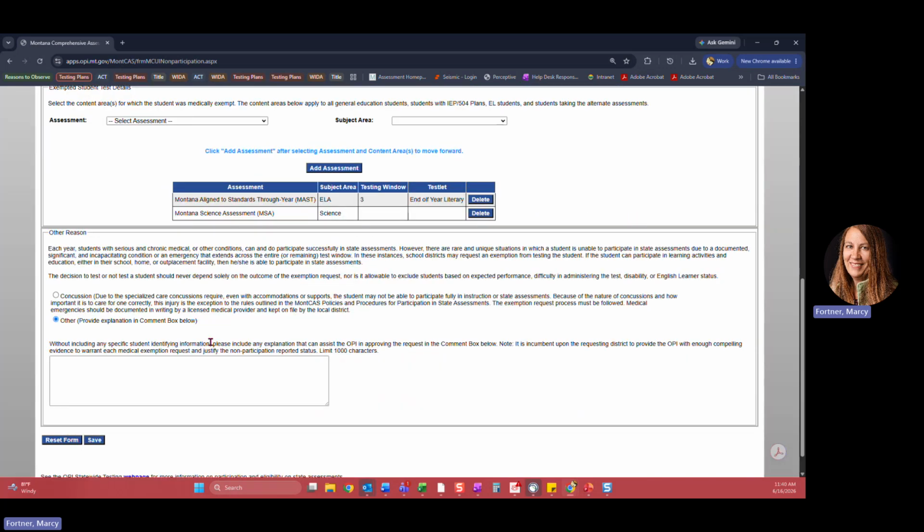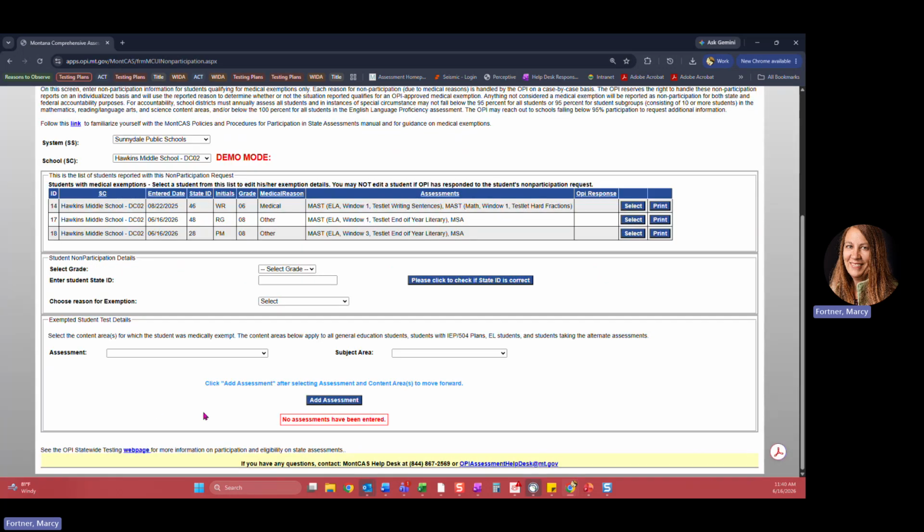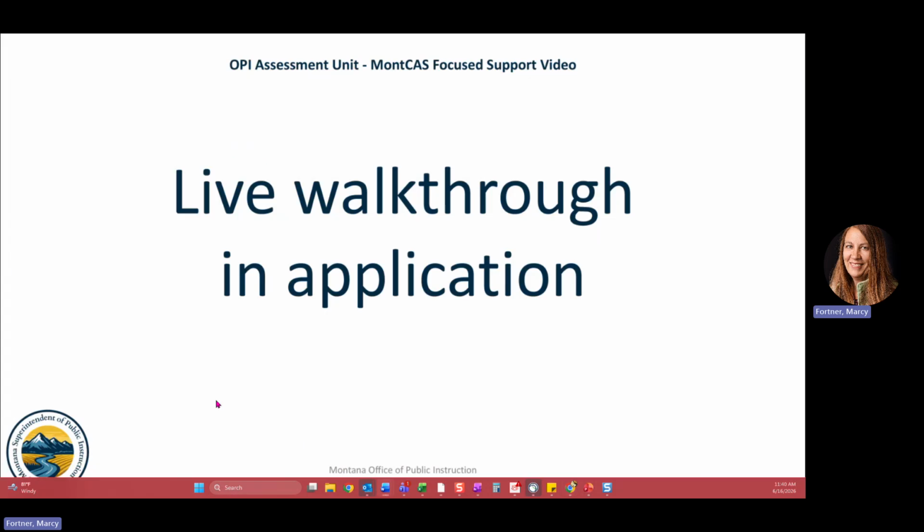Then you're just going to go ahead and complete your reason, add your information here. You'll see the student we just entered has populated into the table up above. Once submitted, you will receive an email confirming that we received your submission. And once the OPI has processed the request, you will receive another email informing you of the decision that was made on the exemption.